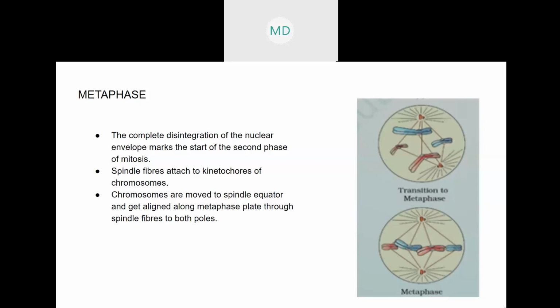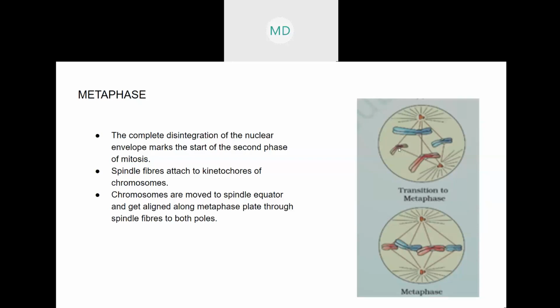And during metaphase, what happens? Two most important things happen. One is that the spindle fibers, this long thread-like thing, attach themselves to the kinetochores. That is the first change that happens during metaphase.